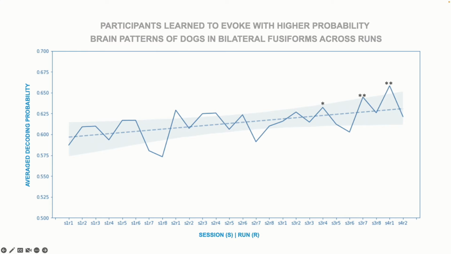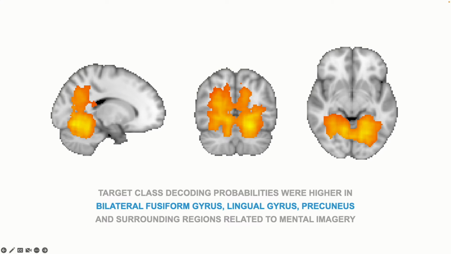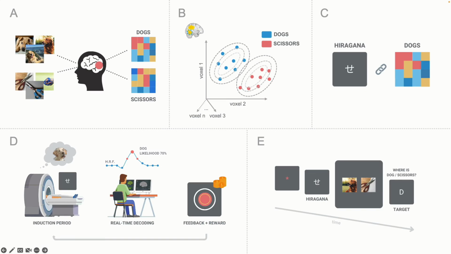In this regard, we found that participants progressively learn to evoke perceptual patterns of dogs in our target ROI. This is an important result that we attribute to our new decoder. Previous decoding neurofeedback studies using the standard logistic regression don't reveal these learning dynamics. Whole brain analysis showed indeed that target class decoding probabilities were higher in bilateral fusiform gyrus, lingual gyrus, and precuneus. All these regions are related to mental simulation of perceptual representations.